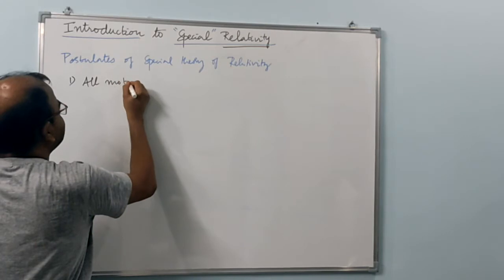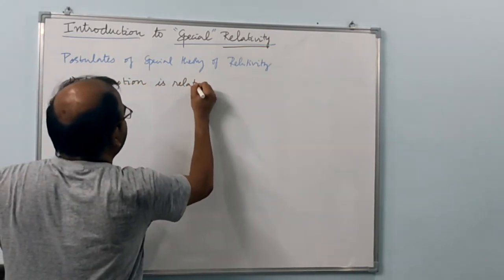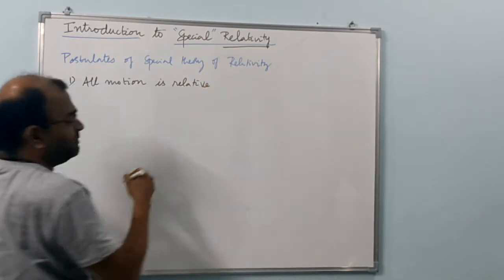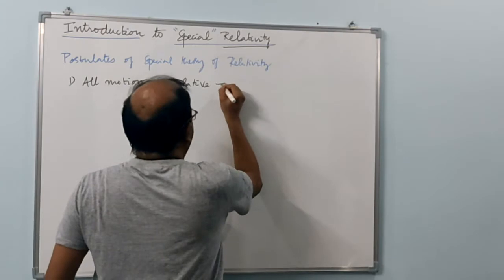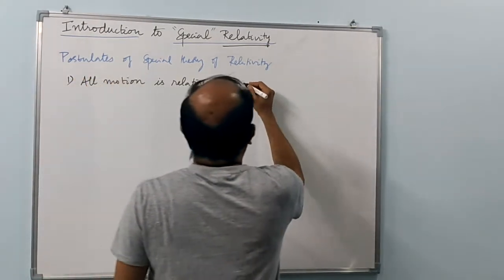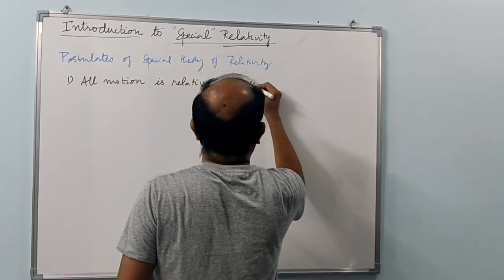So all motion is relative. That is the essence of the first postulate. There is nothing like a special absolute motion with respect to a special frame of reference. If we say all motion is relative, then you have no special frames of reference.